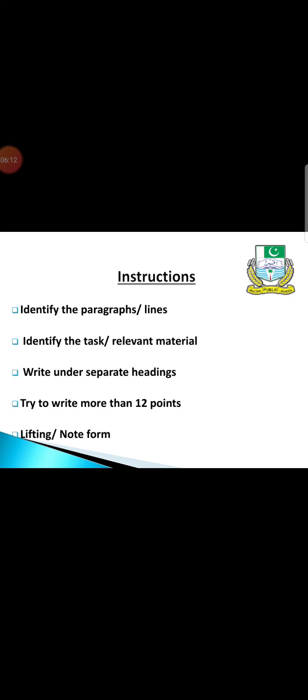Then the third point: write under separate headings. It means you have generally been asked to write the advantages and disadvantages of a certain thing, the causes and effects of certain things, the reasons for certain things, or the benefits or disadvantages of certain things.